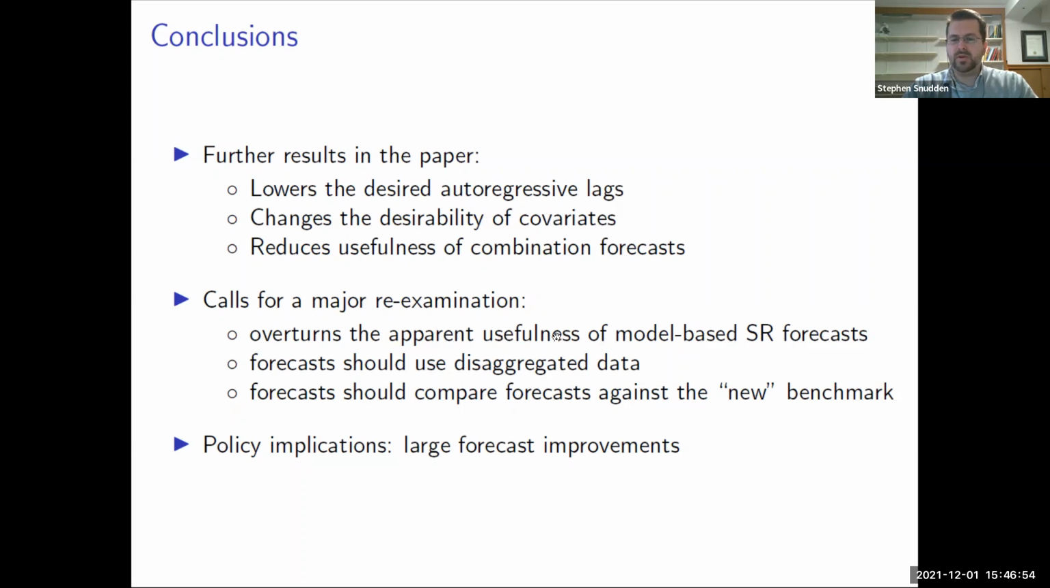This overturns the apparent usefulness of model-based forecasts in the short run. It suggests that large forecast gains can be achieved just by using disaggregated data for a number of forecasting approaches, but whatever model is being used, these forecasts should be compared against the end of period no change benchmark. This has large policy implications coming from the fact that we can achieve larger forecast accuracy and have already influenced the way that the Bank of Canada is conducting their forecasts.